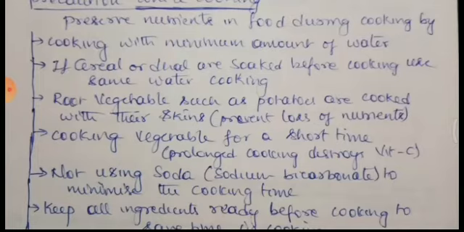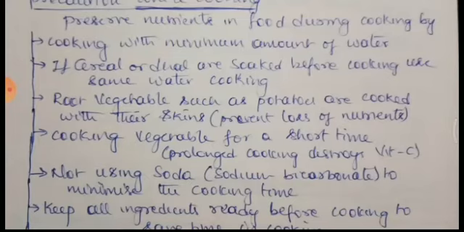If cereals and dals are soaked before cooking, some cereals and pulses are very hard and are soaked in water to make them soft. After soaking, the same water can be used for cooking, because during the soaking process most of the nutrients diffuse into the water, so you use the same water to retain the nutrients. Root vegetables such as potatoes are cooked with their skins. You need not remove the skin of potatoes, you can directly cook and use them, because the skin contains a lot of nutrients, and hence retaining the skin prevents the loss of nutrients.